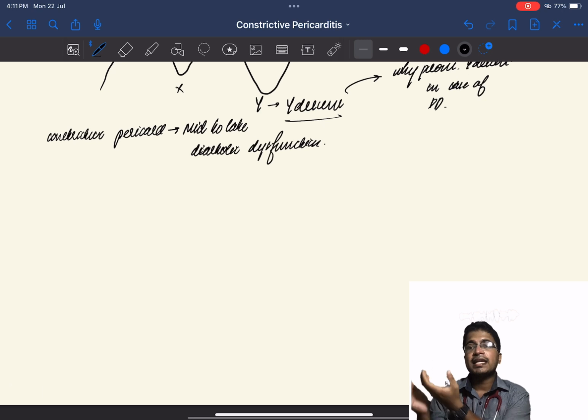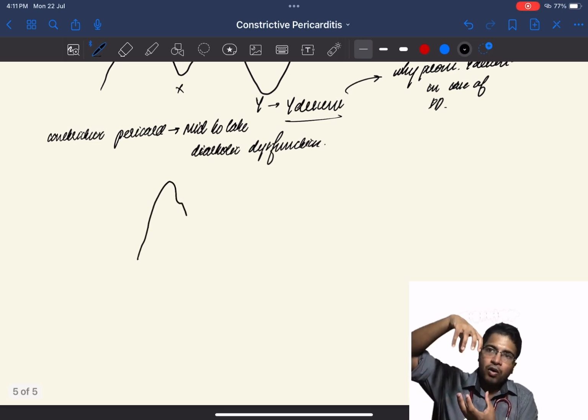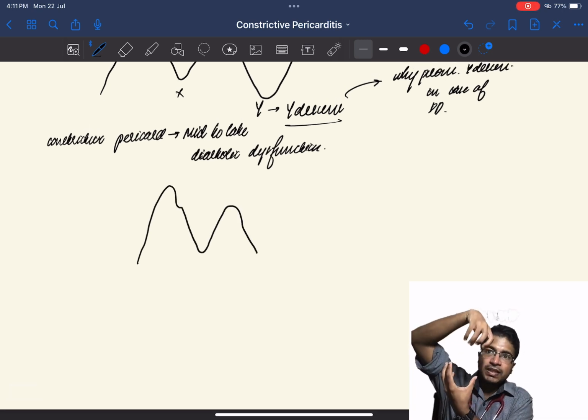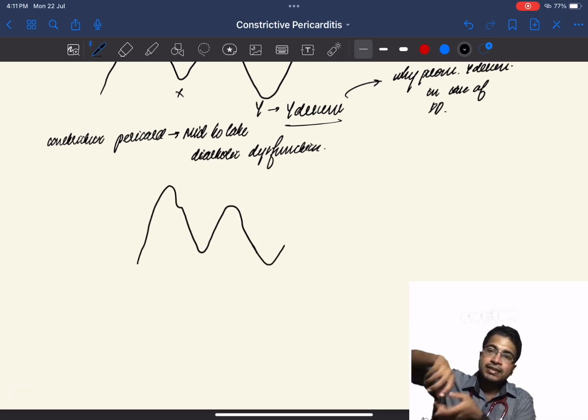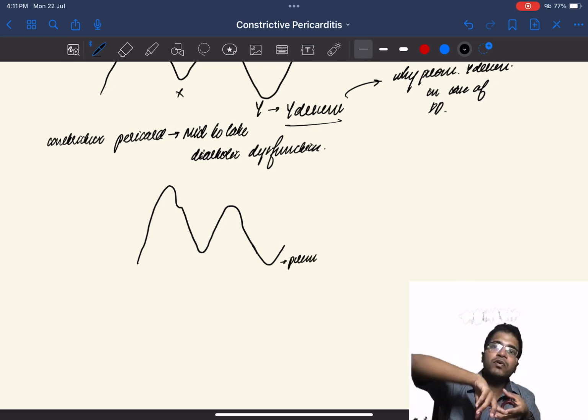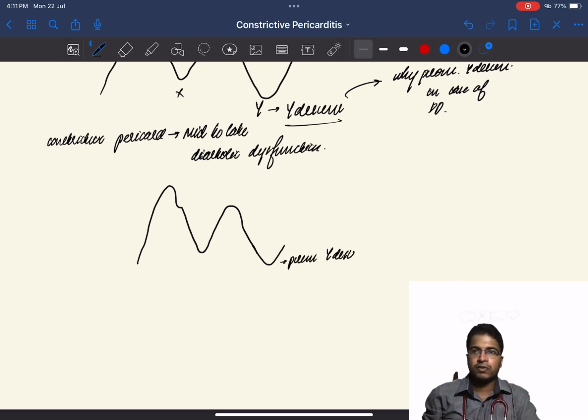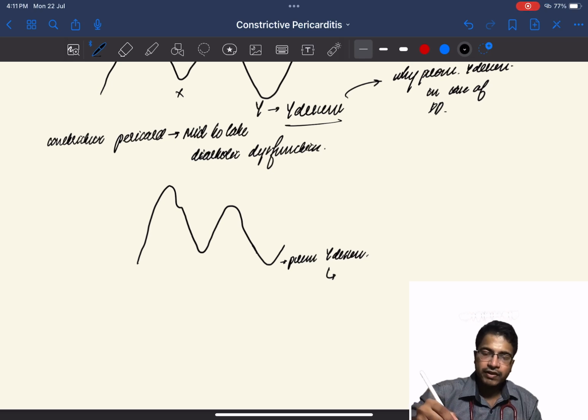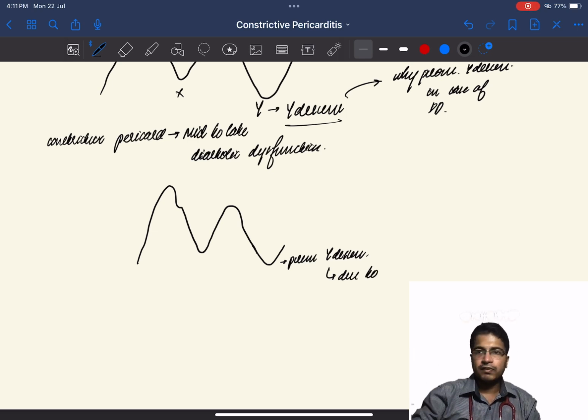The early diastole phase is actually augmented by the increased pressure inside the right atrium, that is caused by the increased volume inside the right atrium due to diastolic dysfunction. So this is the reason why we are having the prominent Y descent. Prominent Y descent.